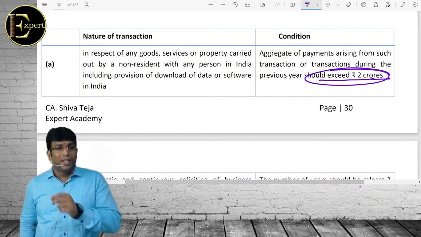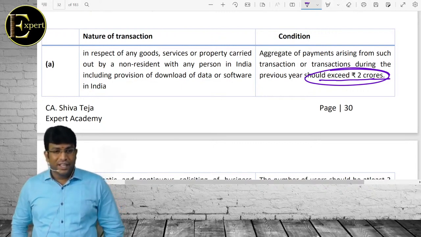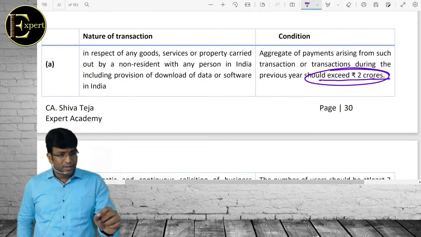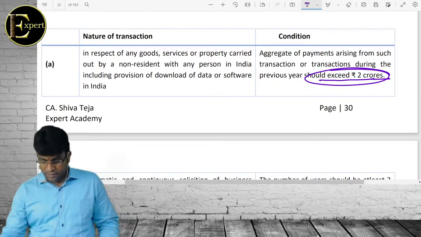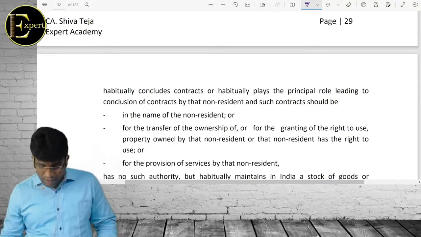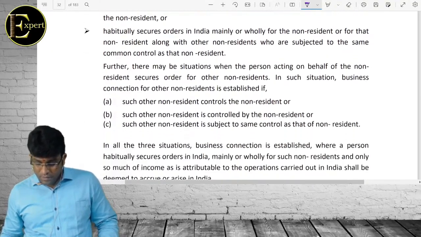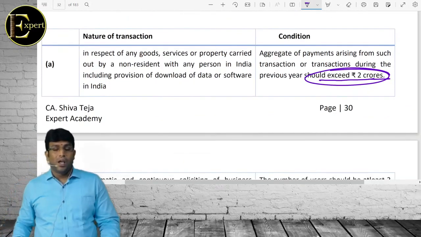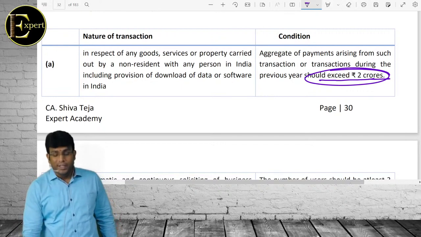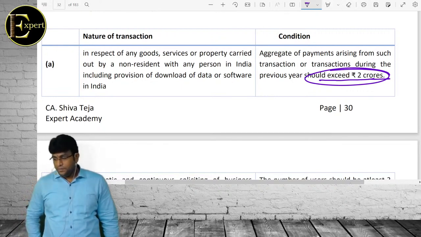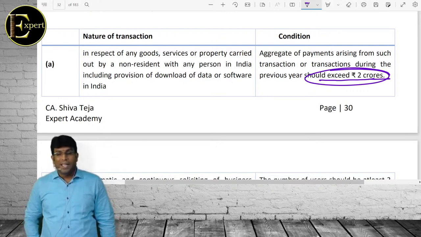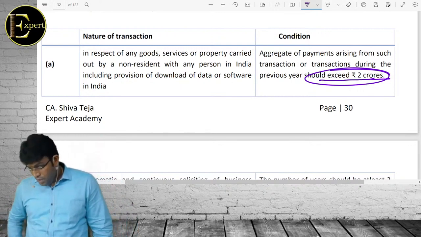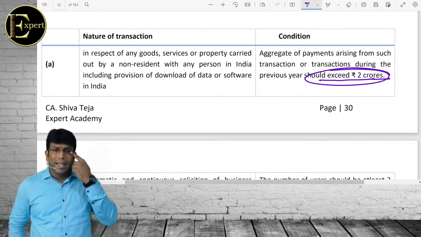Having an agent in India who is, number one, concluding contracts or playing a principal role in conclusion of contract.